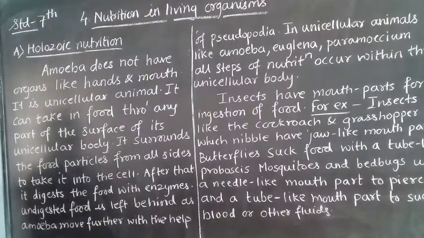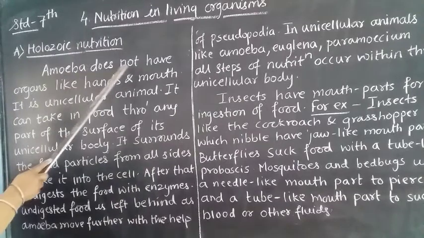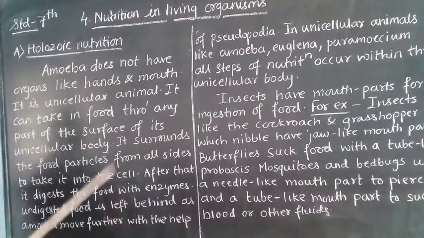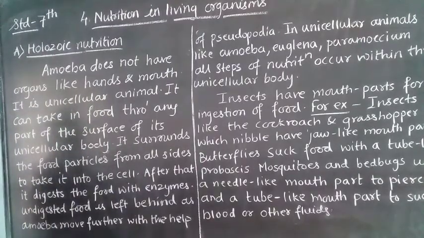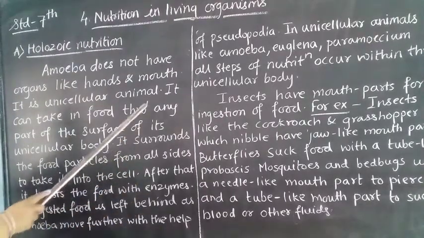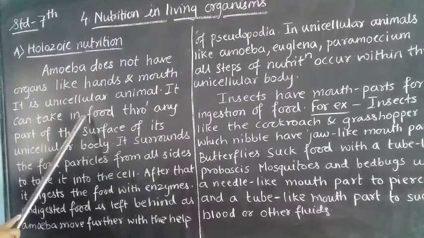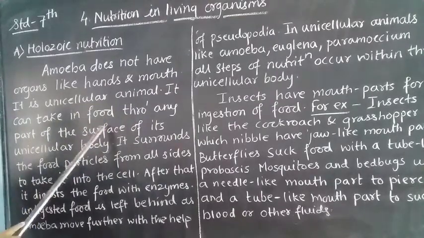What does this tell us here? Amoeba does not have organs like hands and mouth. It is nothing but a unicellular animal. That means it has a single cell in its body. It can take in food through any part of the surface of its unicellular body.